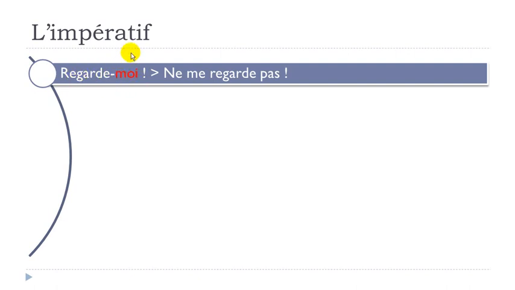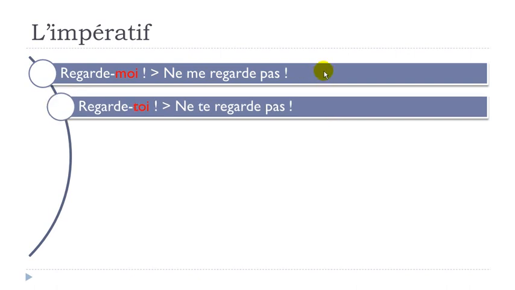Regarde-moi, okay? But when you put this structure back to the negative form, me just becomes the normal form, so ne me regarde pas, all right? Same thing, so toi will be the second and the last to be drastically modified, so it will become regarde-toi, okay?